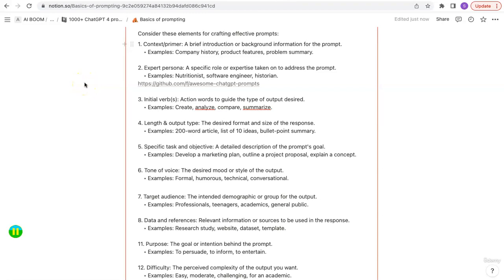Once we have a context in mind, the next thing we care about is the expert persona, a specific role or expertise taken on to address the prompt. Example: nutritionist, software engineer, historian. So you can ask ChatGPT to take a specific role and answer in that specific sense.